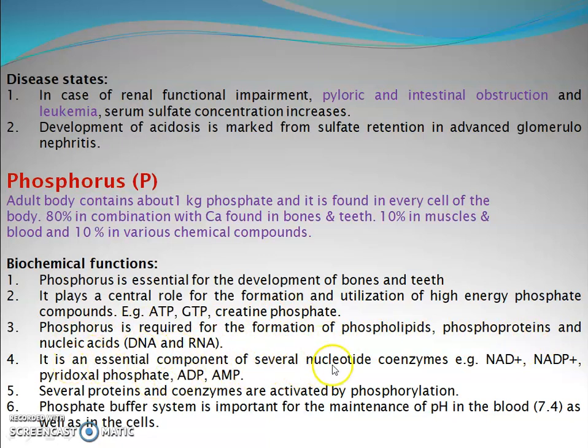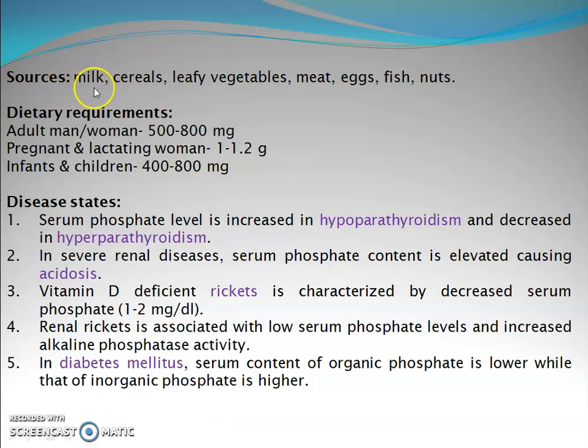It is an essential component of several nucleotide coenzymes. Example: NAD+, NADP+, pyridoxal phosphate, ADP, AMP. Several proteins and coenzymes are activated by phosphorylation. Phosphate buffer system is important for the maintenance of pH in the blood, 7.4, as well as in the cell. Sources include milk, cereals, leafy vegetables, meat, eggs, fish, nuts. Dietary requirements for adult man and woman 500 to 800 mg, for pregnant and lactating women 1 to 1.2 gram, for infant and children 400 to 800 mg.